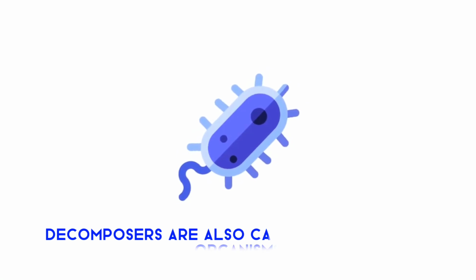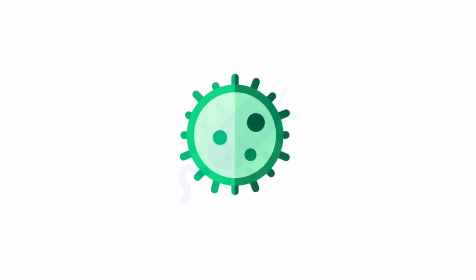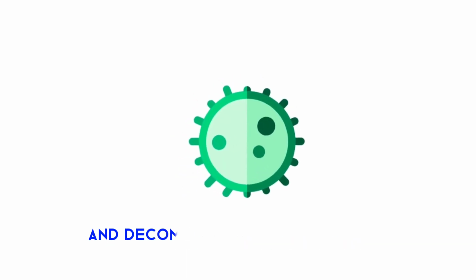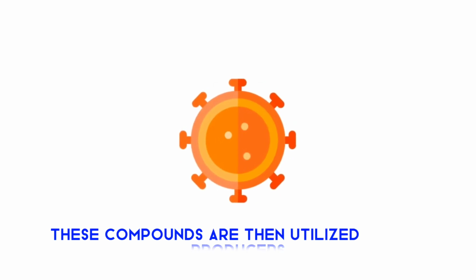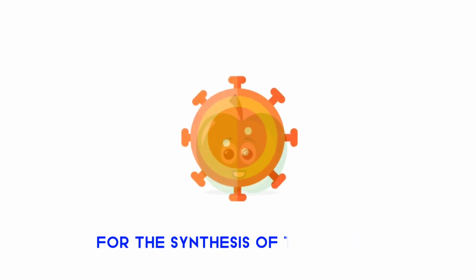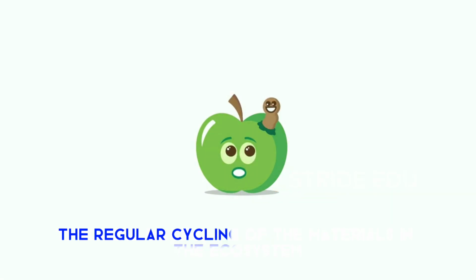Decomposers are also called saprophytic organisms. Some microorganisms feed on dead and decaying organic matter and decompose them into simpler compounds. These compounds are then utilized by the producers for the synthesis of their food. So decomposers are responsible for the regular cycling of the materials in the ecosystem.